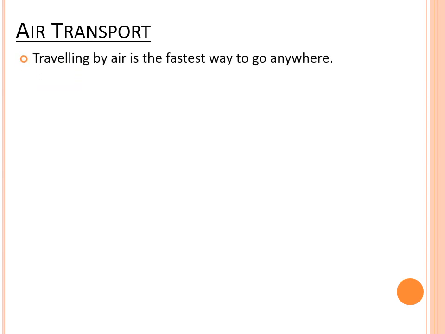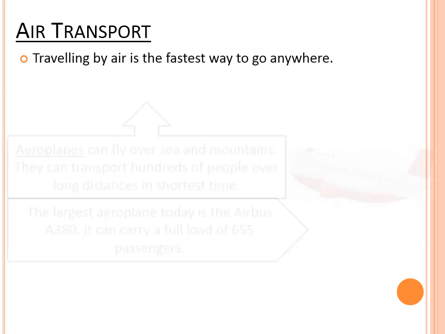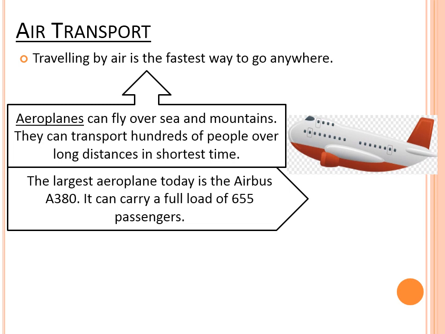Now we are going to talk about the first mode, and that is air transport. Traveling by air is the fastest way to go anywhere. Aeroplanes can fly over sea and mountains. They can transport hundreds of people over long distances in the shortest period of time. The largest airplane today is the Airbus A380. It can carry a full load of 655 passengers.